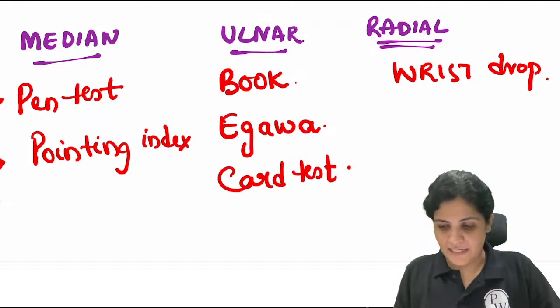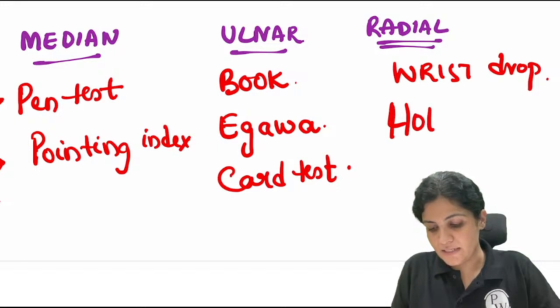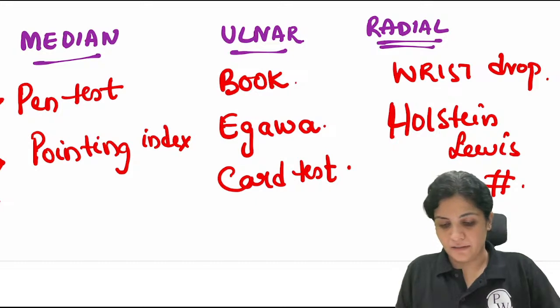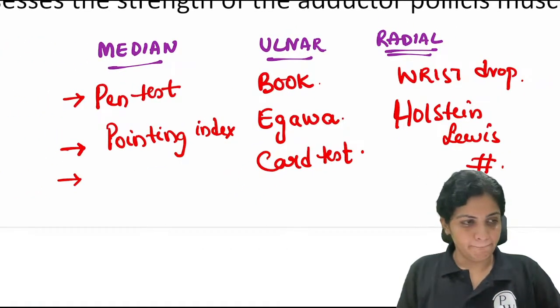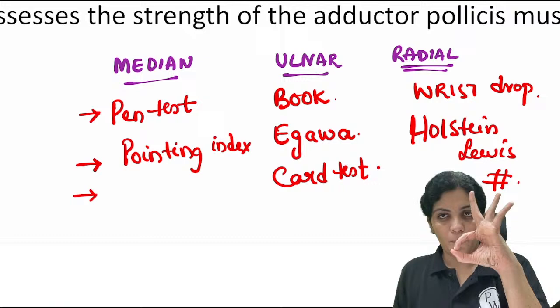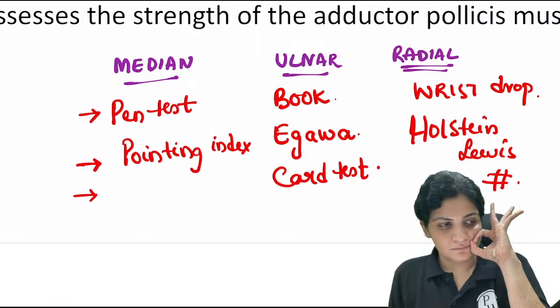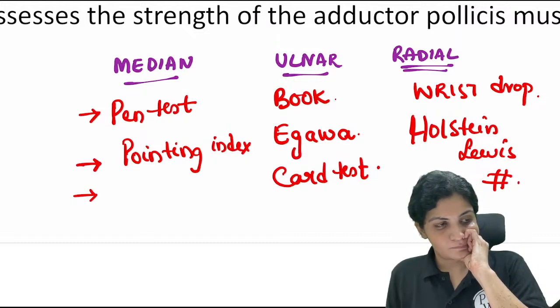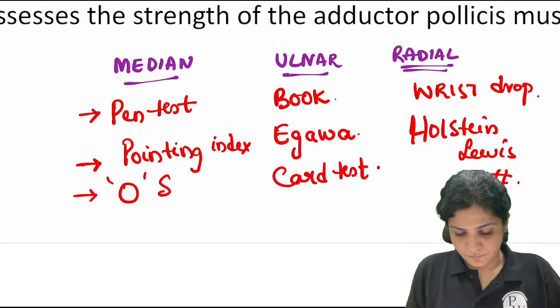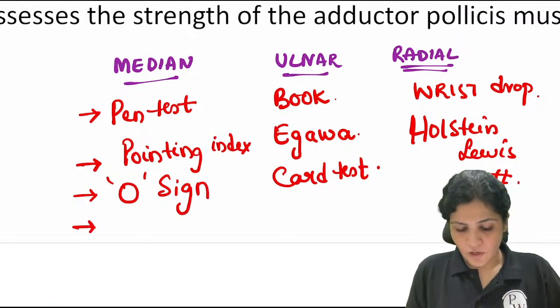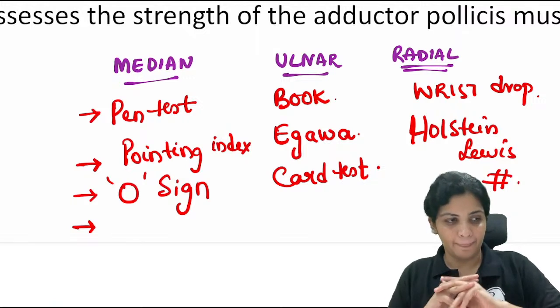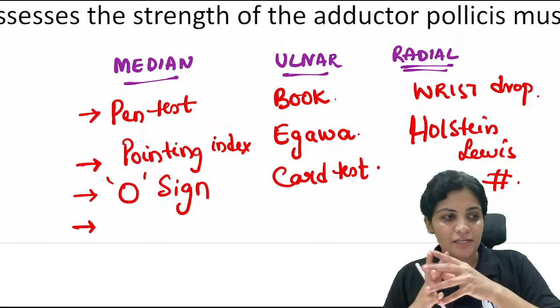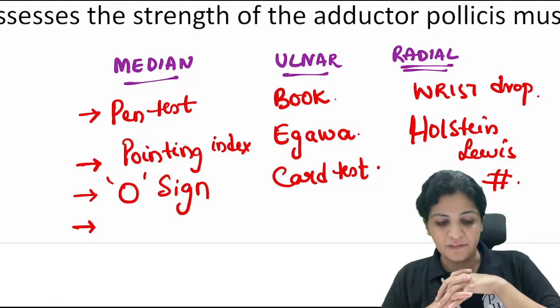Shaft of humerus, very good. Yes. So Holstein-Lewis is radial nerve. Very good. O sign. Very good. Ochsner's clasp deformity. Ochsner's clasp deformity.